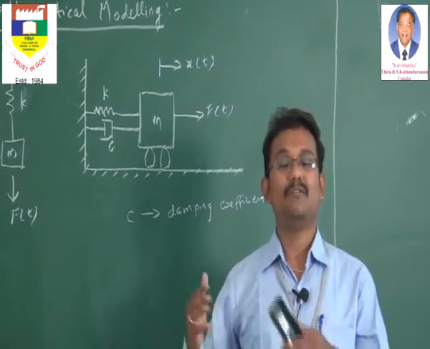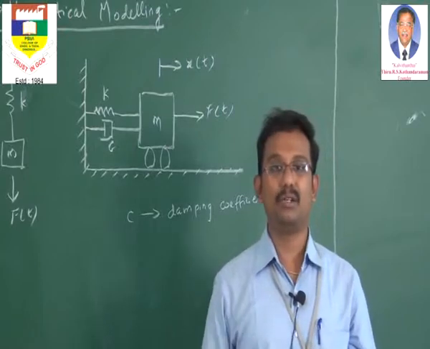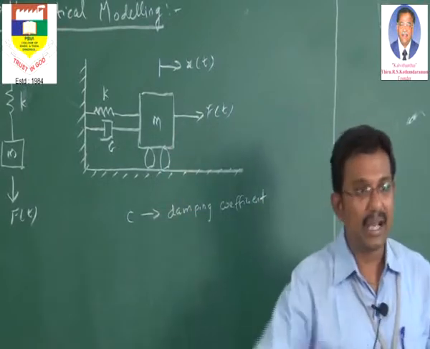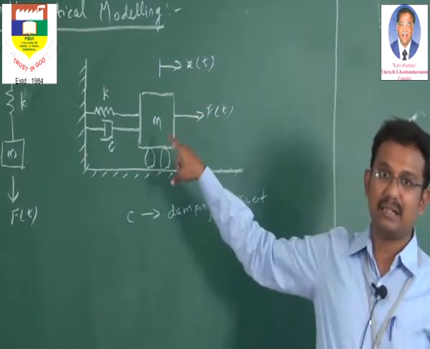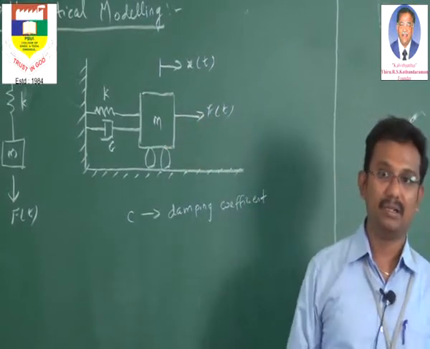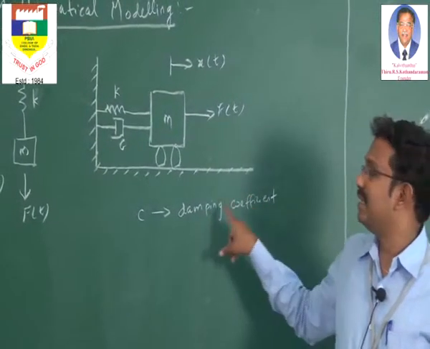The resistance will be further increased. That resistance, what it is being offered to the movement. So like I am moving my hand, like that, if the resistance is offered on the movement of the mass, that is nothing but called damping, and that damping is expressed in terms of damping coefficient and its symbol is